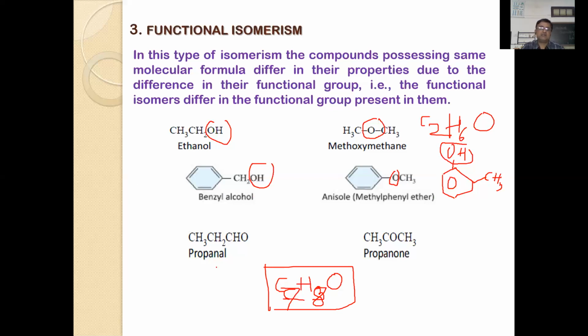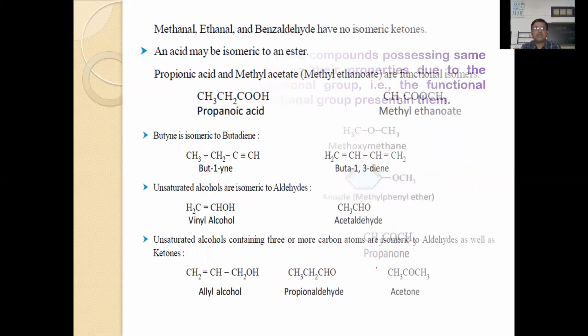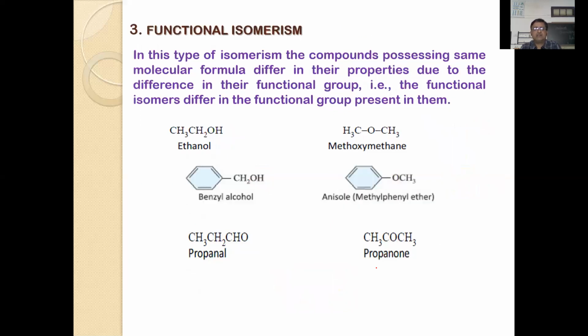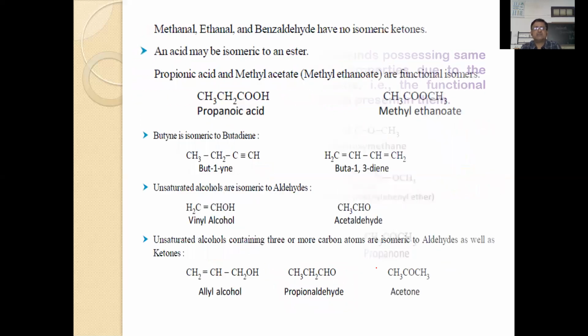Even aldehydes and ketones having 3 or more carbon atoms are functional isomers. Propionaldehyde and propanone: here you will find the aldehydic functional group, and here the ketonic functional group, C double bond O. So these are functional isomers. Similarly, other functional isomers are also found.